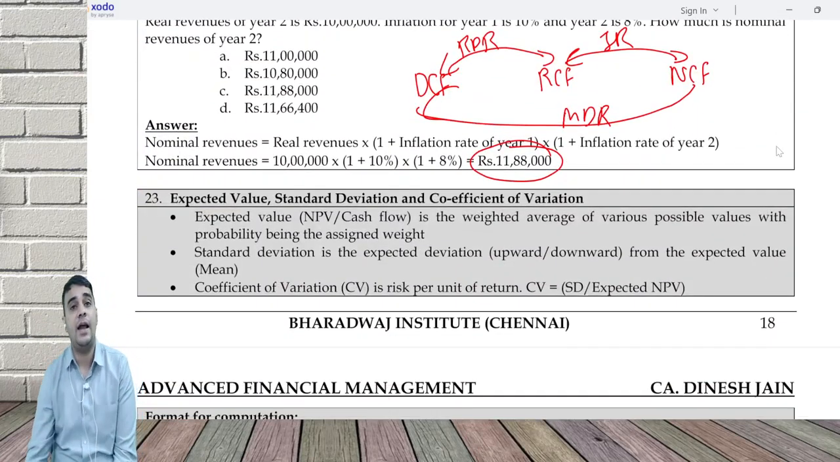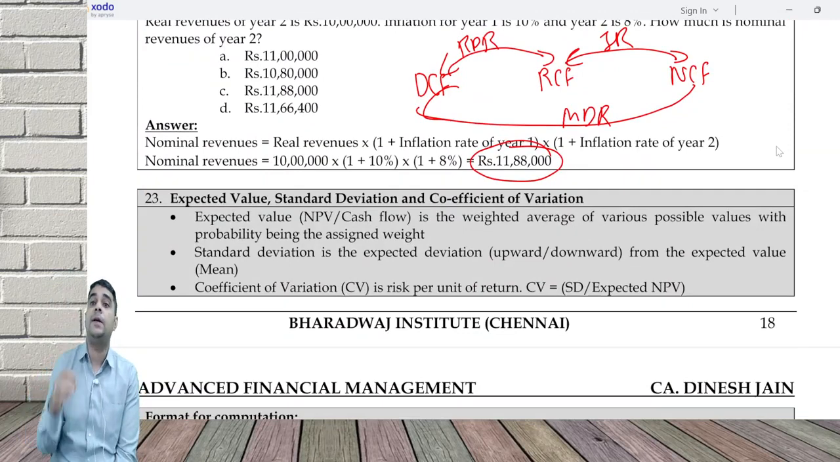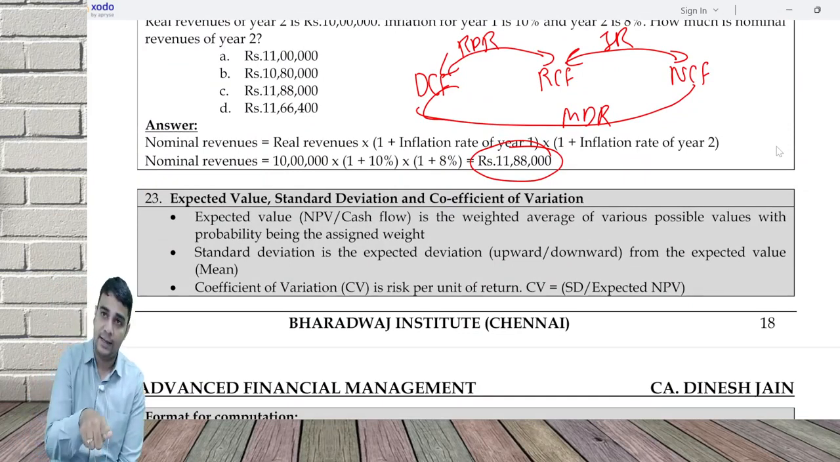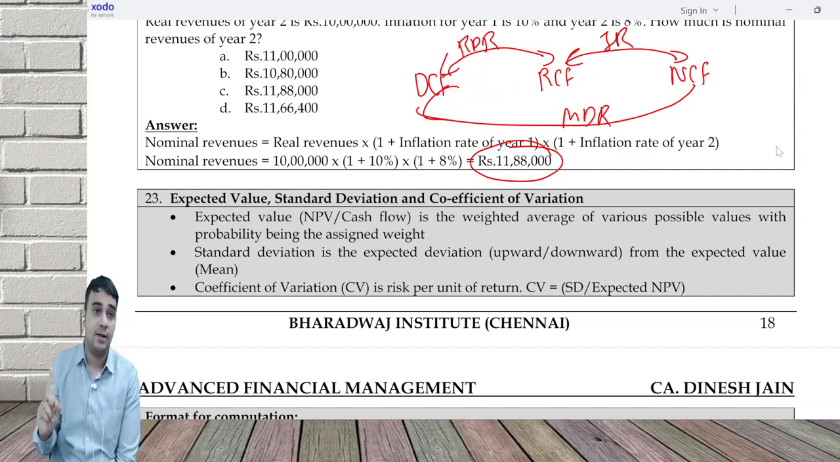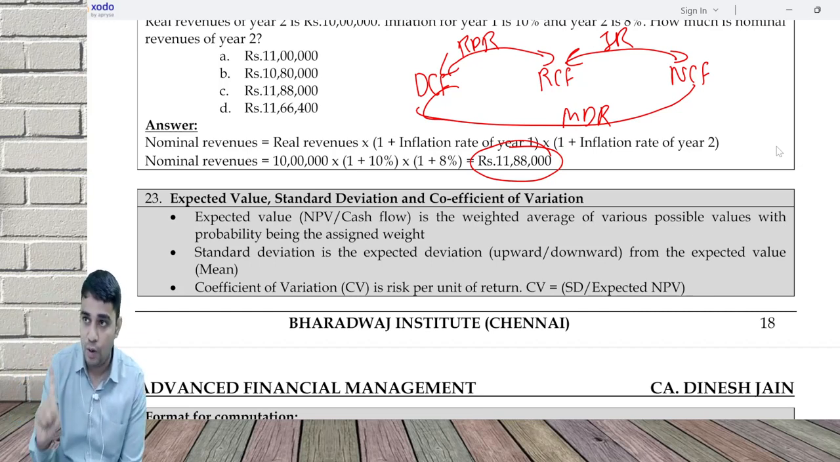Expected value is the weighted average of the various possible values with probability being the assigned weight. In approach 1, which is used in two situations, NPV directly given, or they ask you best case and worst case. NPV, probability, product, deviation, PD square. Sum of product is the expected NPV, square root of sum of PD square is the standard deviation. In some questions, they don't even ask NPV, they give cash flow. Then cash flow, probability, product, deviation, PD square, no multiple years, only 1 year.